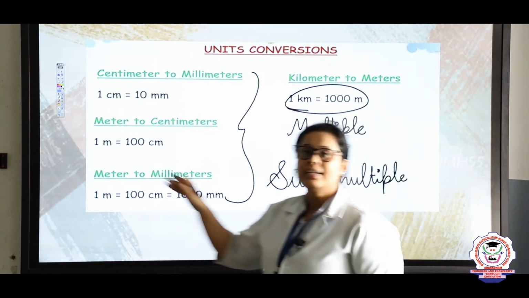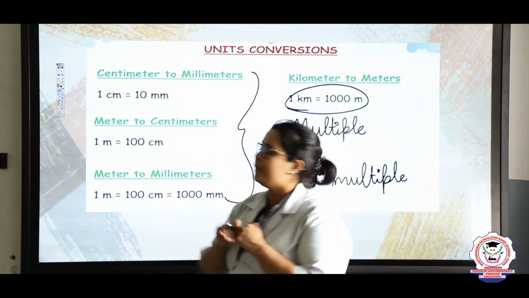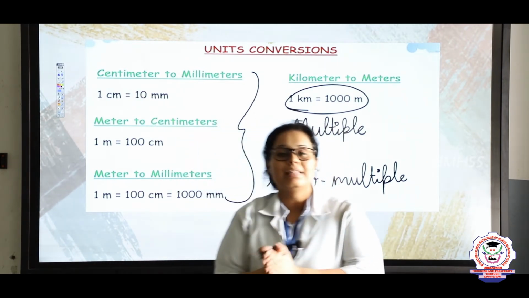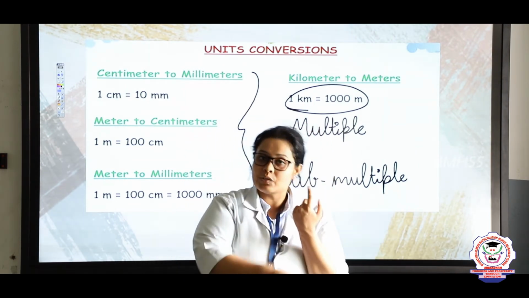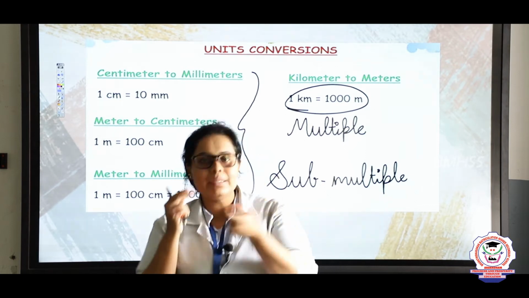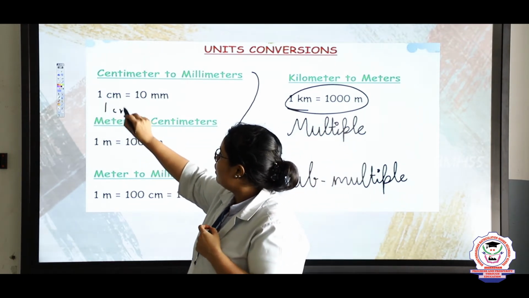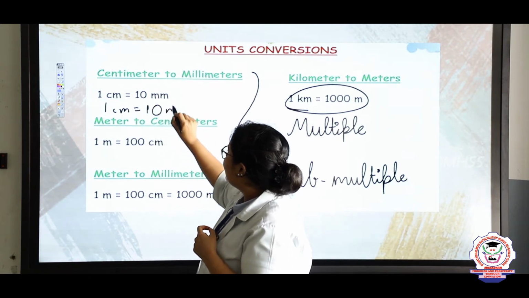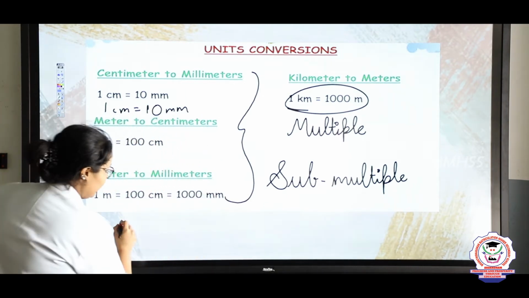Okay students, now let's see how the conversion is done. If I need to convert centimeter into millimeter, 1 centimeter will be equal to 10 millimeter. That is why I have written here 1 centimeter is equal to 10 millimeter. For example, here I am drawing a length, right.